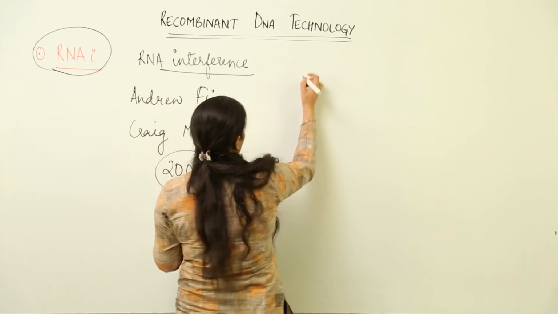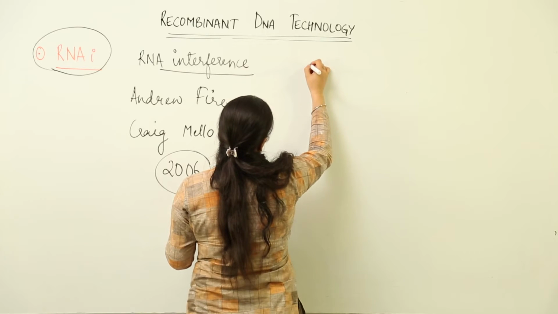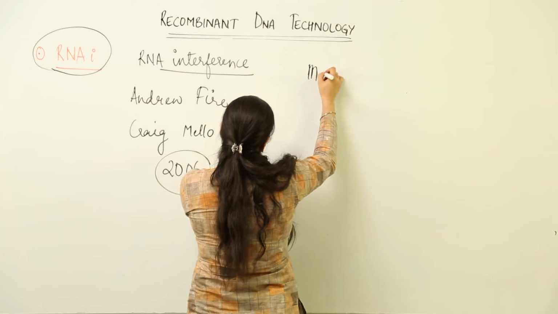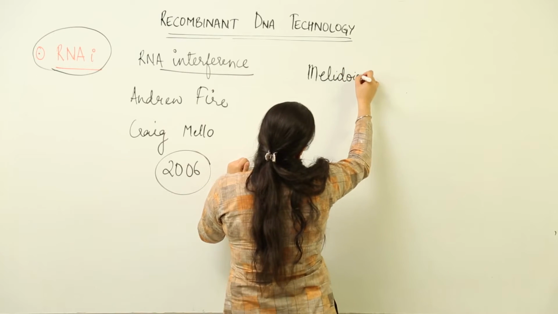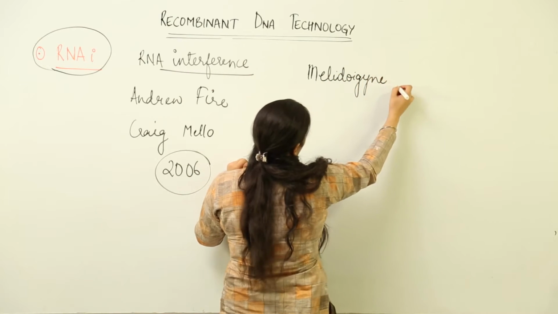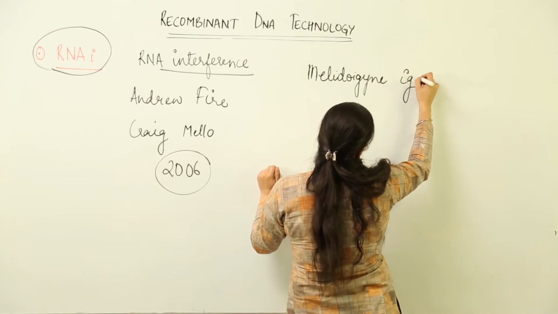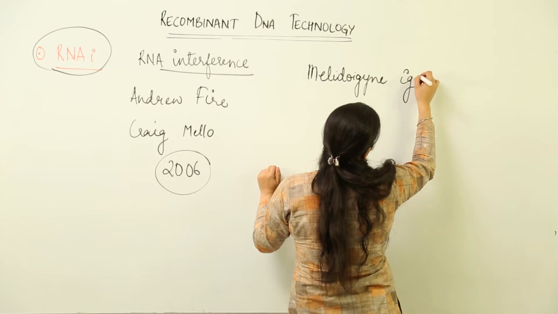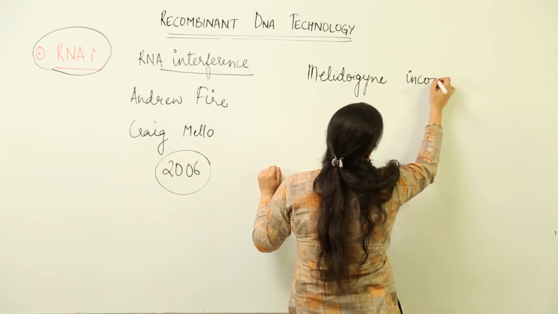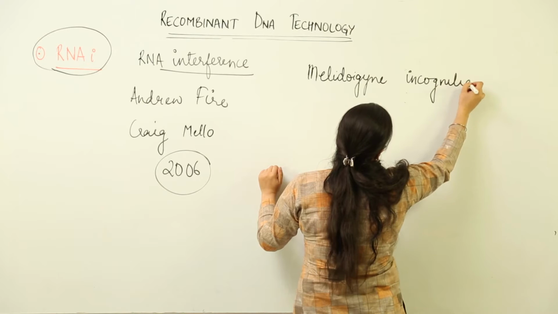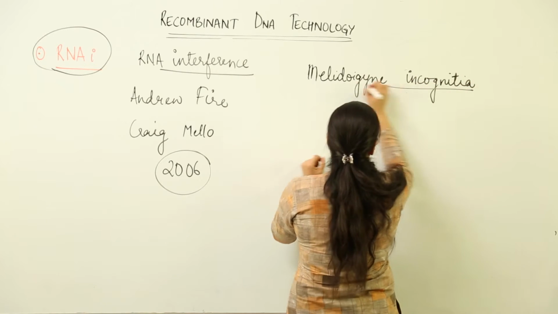We study this RNA interference in terms of a nematode known as Meloidogyne incognita, as I told you, that is responsible for infecting the roots of the tobacco plant.